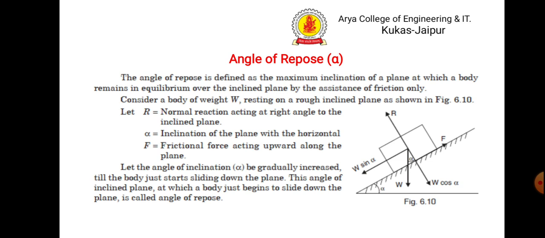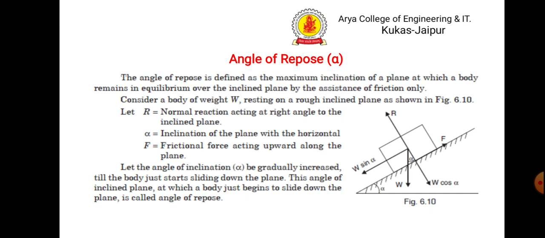As shown in the figure, consider a body having weight W resting on a rough inclined plane. As the plane is inclined at an angle alpha, the two components of W are W cos alpha, which is perpendicular to the plane, and W sin alpha, which is parallel to the plane. F is the friction force.